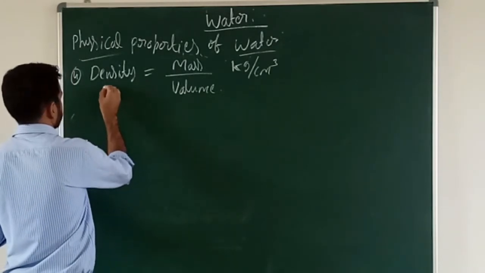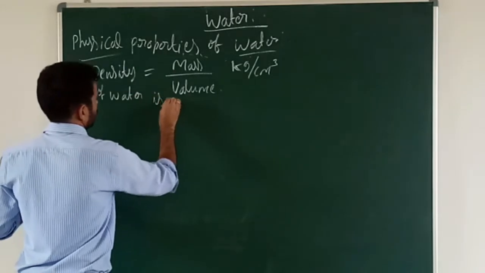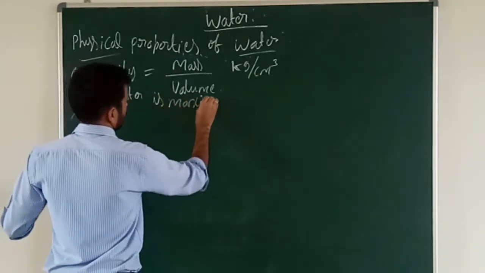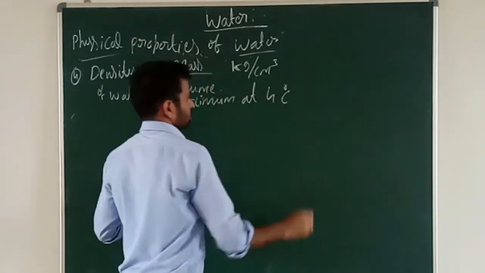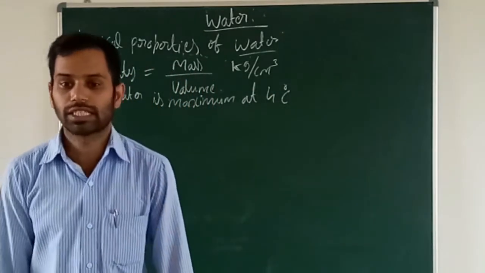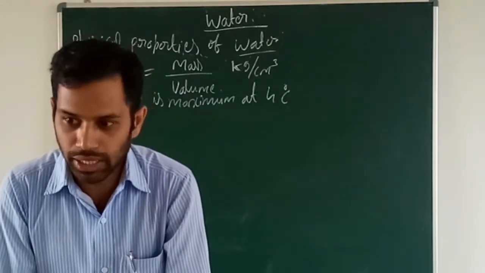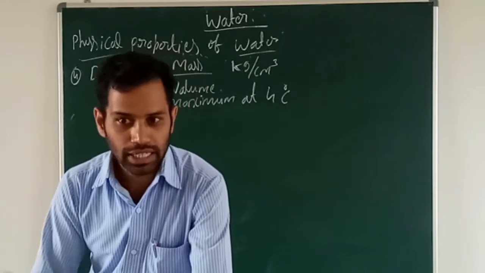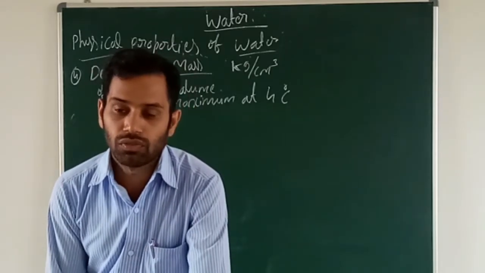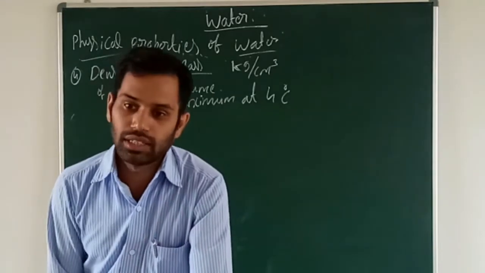Density of water is maximum at 4 degrees Celsius. It means that usually a substance will float on the water. Why will the substance float? Because the density of water is more compared to the other substances.